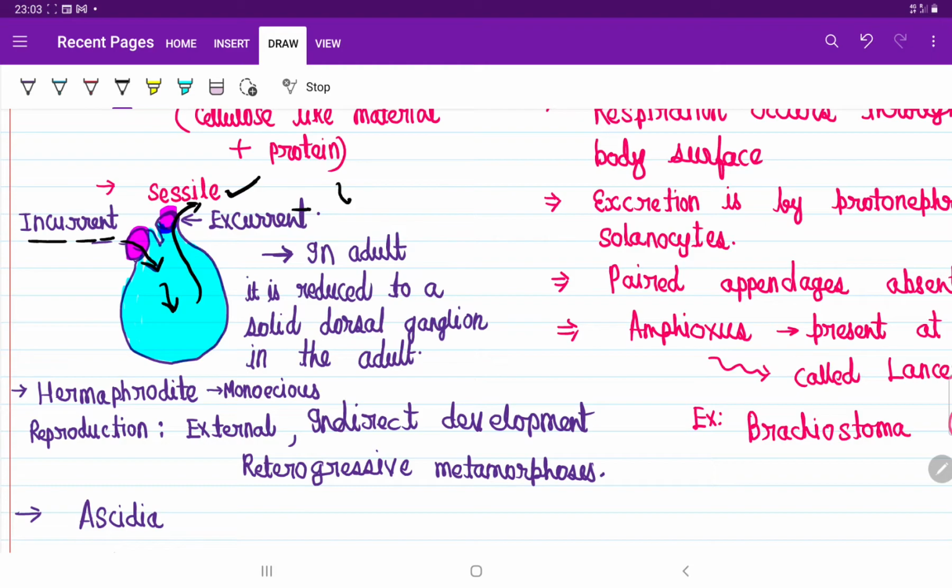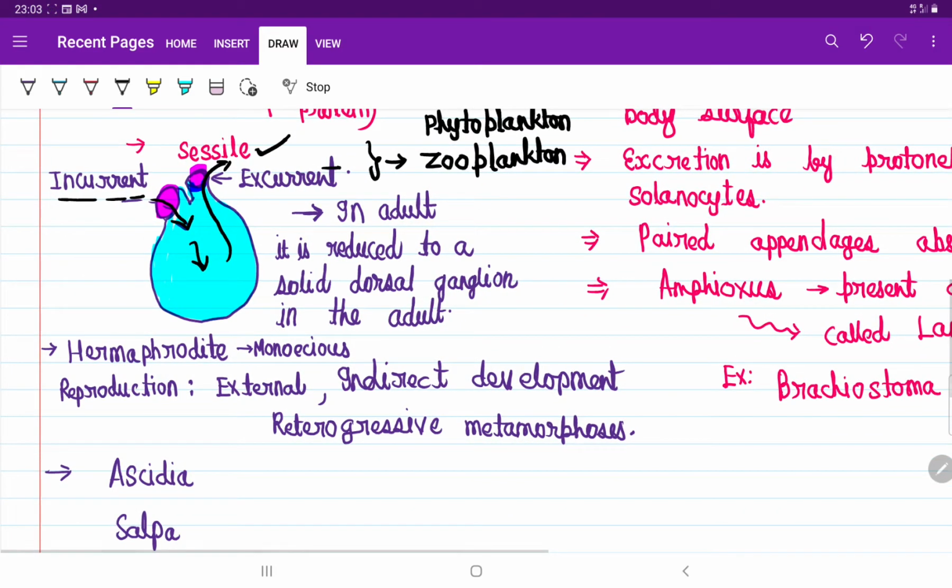That's why we call them filter feeders. They filter the water, and whatever phytoplankton, small plants, or zooplankton are present in the water, they feed on them, right?